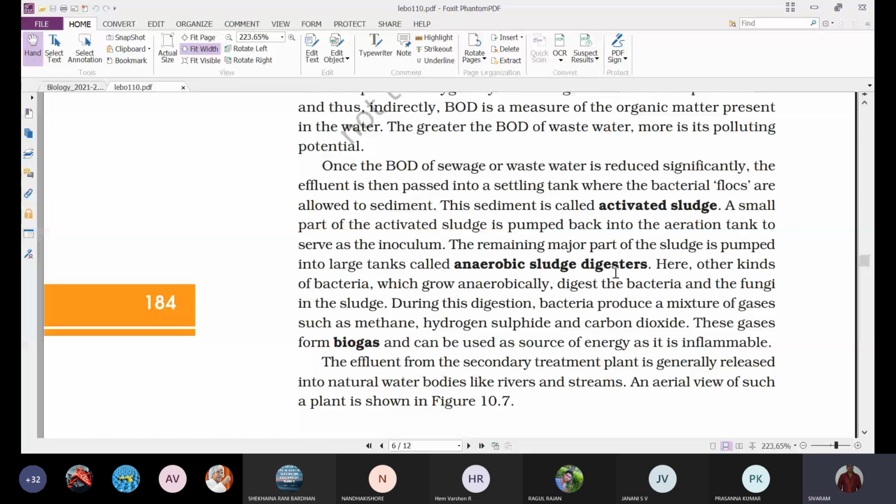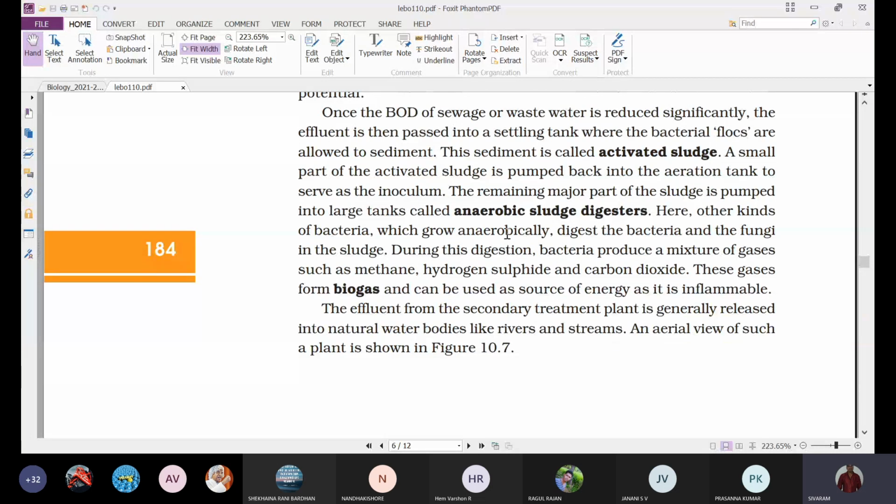Here other kinds of bacteria grow anaerobically. The second part of the secondary treatment is anaerobic digestion. In the anaerobic sludge digesters, we find bacteria which grow in the absence of oxygen or air.